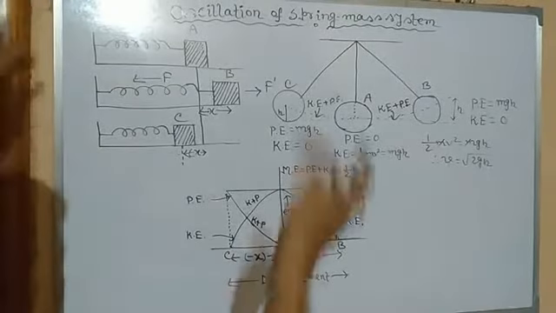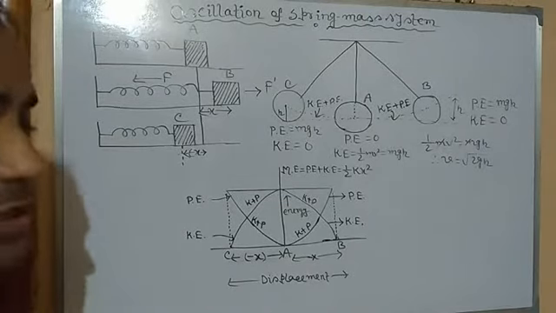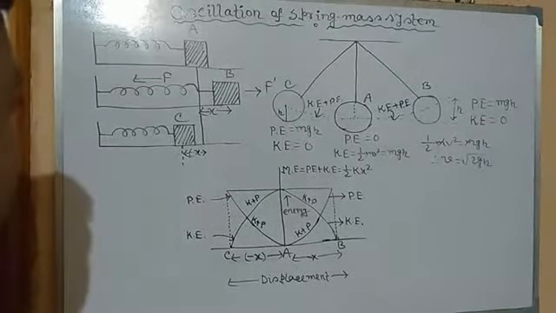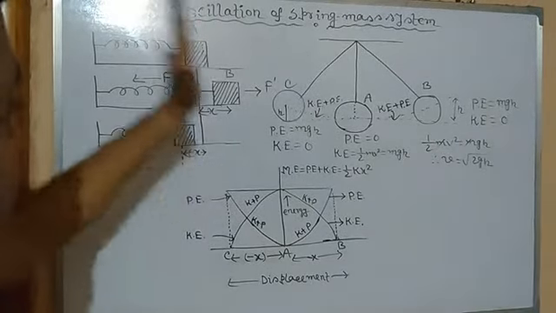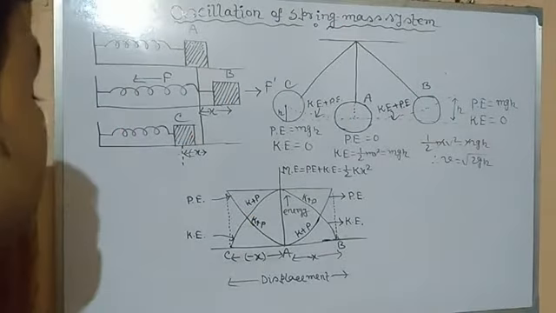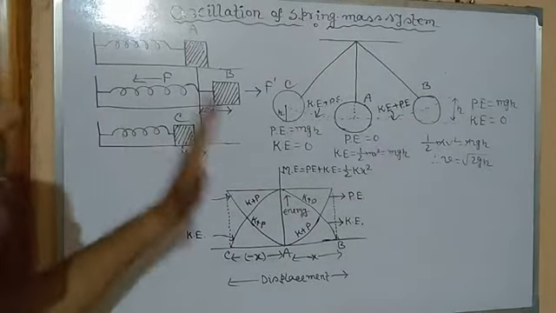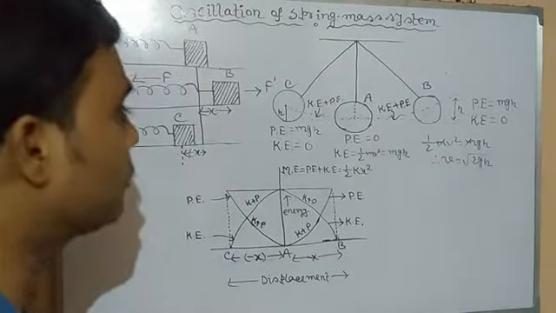If we keep the spring in the vertical position and suspend a load, it will also oscillate up and down. Now I have kept the position of both the bob in the simple pendulum and the block the same, so that you can understand this topic more easily, comfortably and vividly.